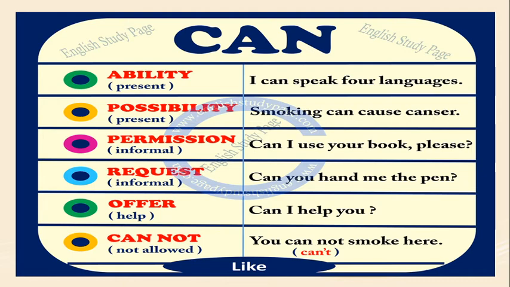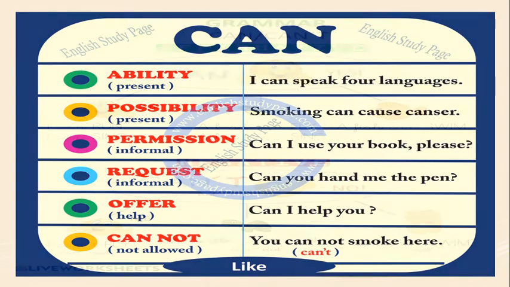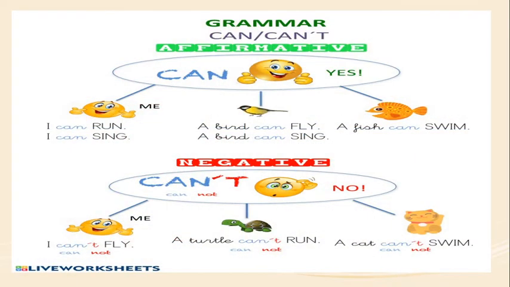Cannot: we use can plus not in the negative form, which means not allowed. You cannot smoke here. The short form of cannot is can't. You can't smoke here. We use the modal auxiliary can in the positive way and in the negative way.